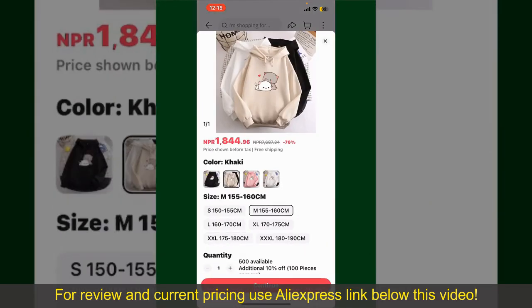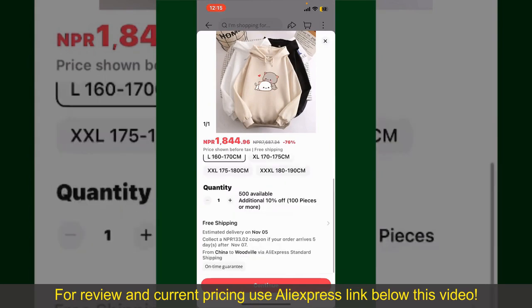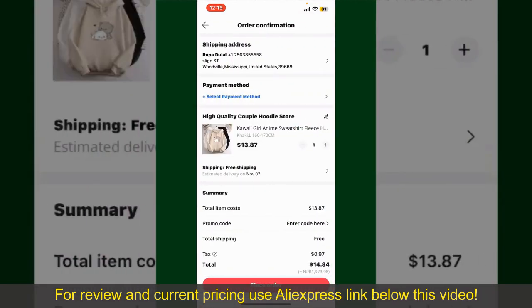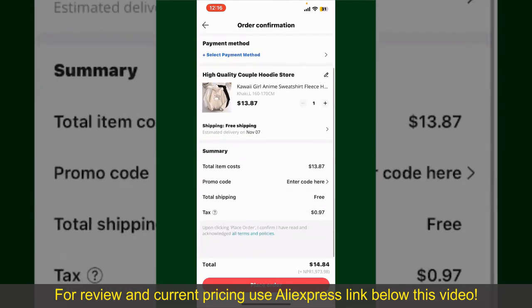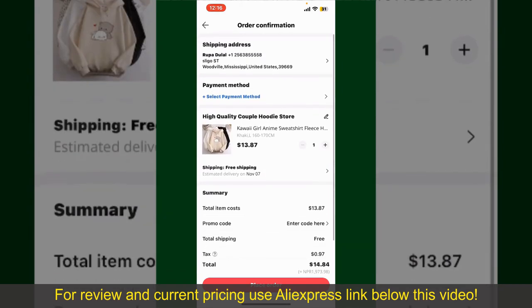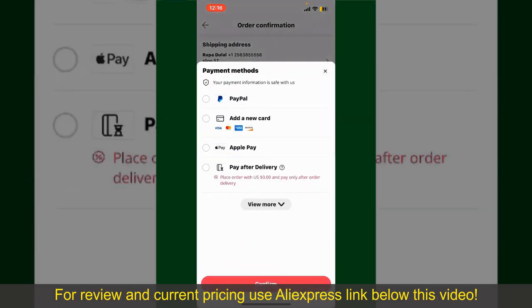Select the size for your product, and then you can also increase or decrease the quantity according to your need. Finally, tap the Continue button at the bottom, and then on the next page, fill in your shipping address and other information. On this page, it'll show you the order details and the summary for the product. You can enter a promo code if available, and you'll also need to enter your payment details. Tap on Select Payment Method from the options and choose your desired payment method.